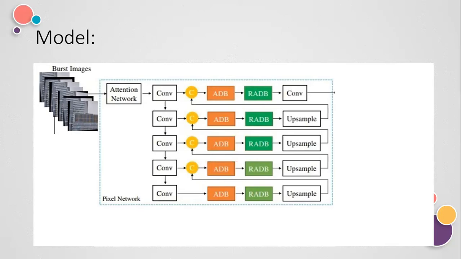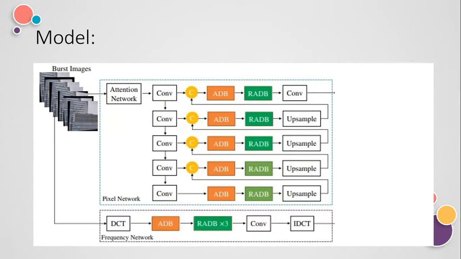Same convolution layers will be applied and do downsampling, as I have explained in the previous model. We have then further applied the RDB concept, and then we'll do upsampling. At the end of this pixel network, we have also proposed this model in two domains: one is the pixel network and the other is the frequency network. At the top level, a convolutional layer is used to generate an output image.